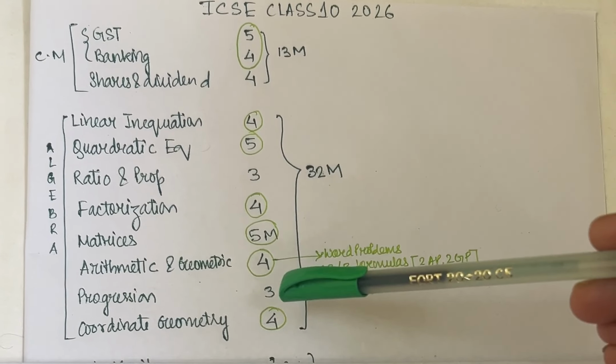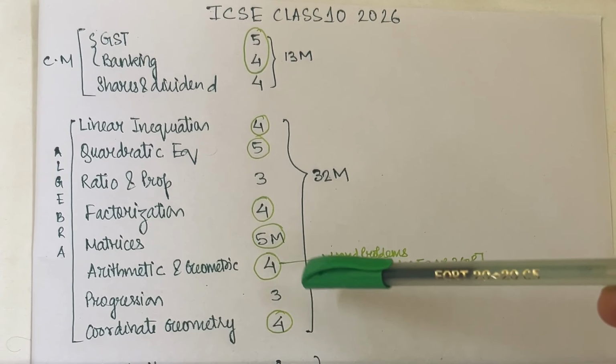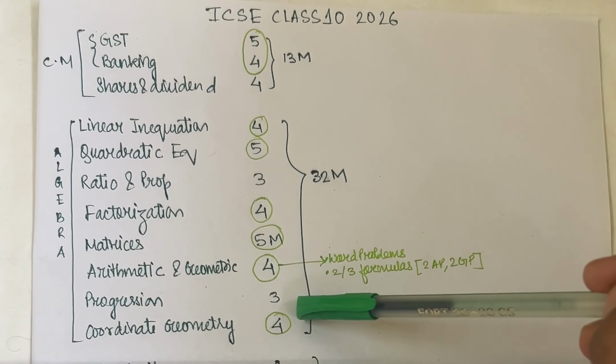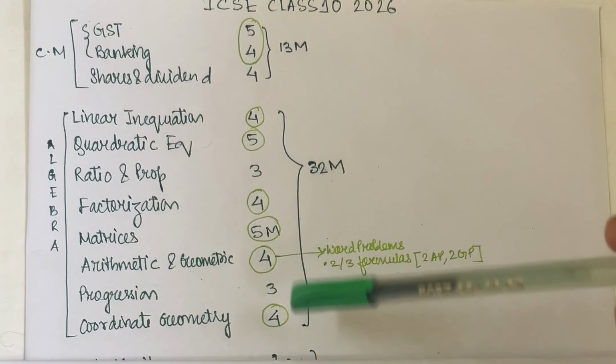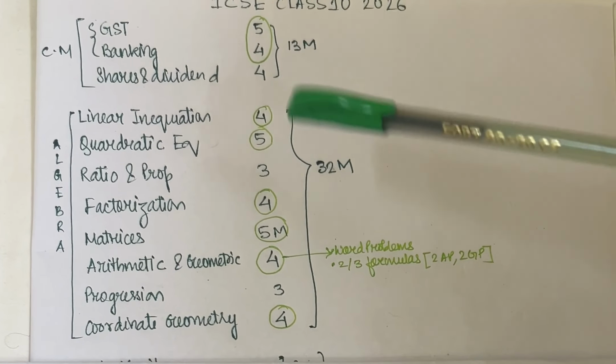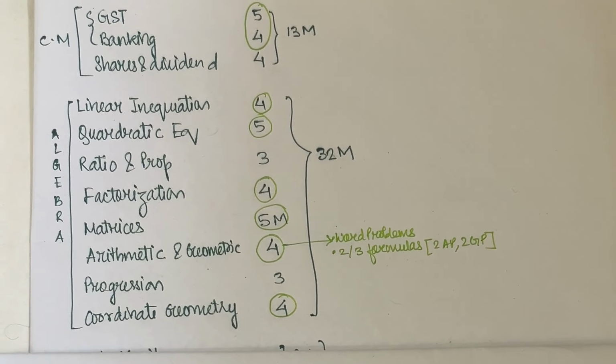Now progression, I am not keeping in the weighted chapters, but coordinate geometry needs to be done, and that contains 4 marks. You can take a screenshot of it because I have already circled the important and comparatively easier chapters that need to be done.